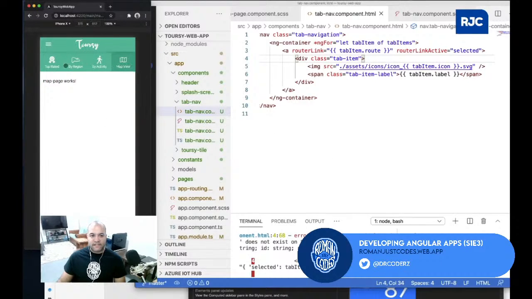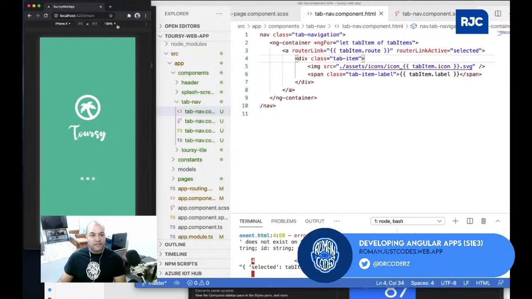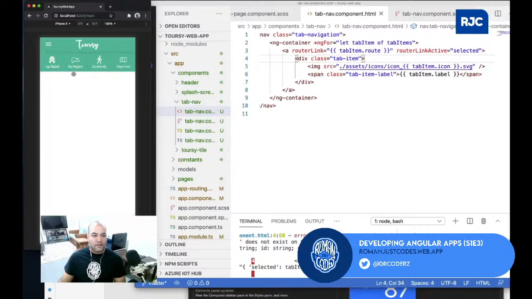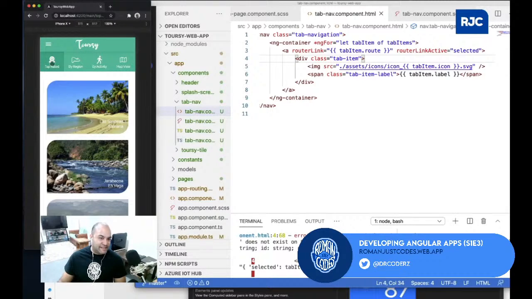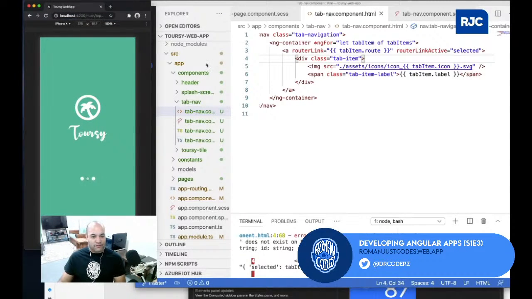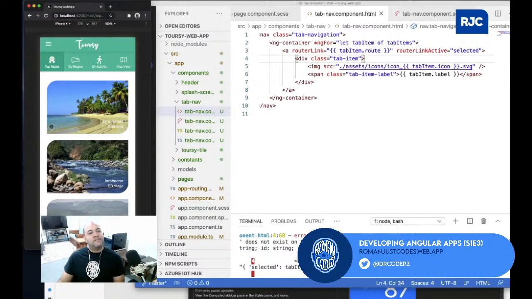Of course, it still says that the map view is the selected one, because it is, you see. So now if I remove it from main and I just do this, the default should be, if I do top rated, you see this is the currently selected. So if I remove this, by default I will go into the main top view, and it is the currently selected one. So the router link active takes care of that for me. Later I'll do some additional changes to the routes so that we can take care of that appropriately.